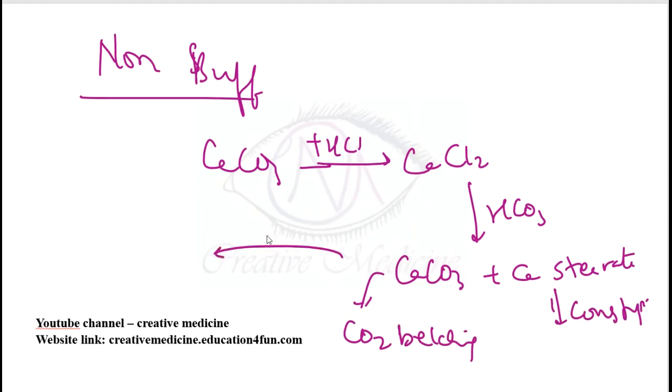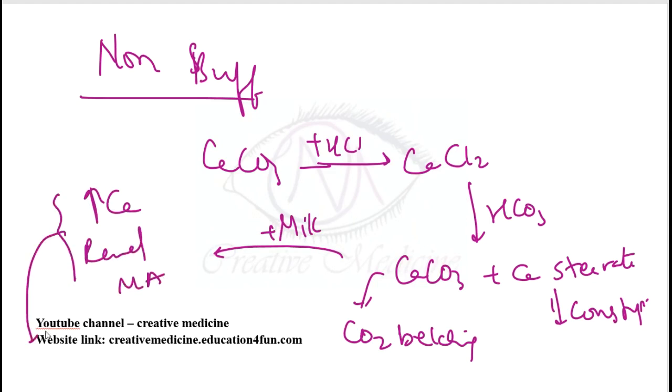Okay, if you give this calcium carbonate along with milk, then it results in hypercalcemia, and it also causes renal insufficiency and metabolic acidosis. Thus, it is called milk alkali syndrome. And magnesium hydroxide will cause diarrhea.